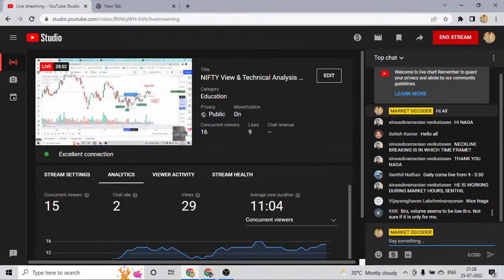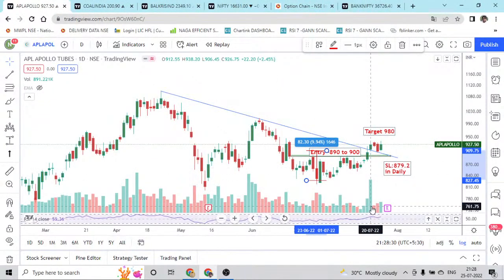Volume seems to be low, but not sure if it is only for me. Which volume, bro? This volume is more than enough, bro. This volume will not come daily. If you look at the past history, this kind of volume comes once in a month, then slowly only average volume will be coming.